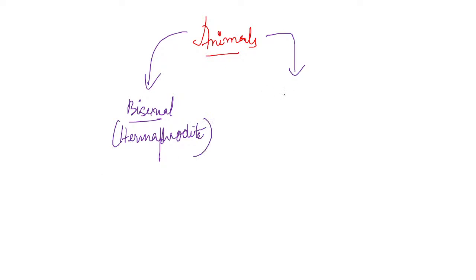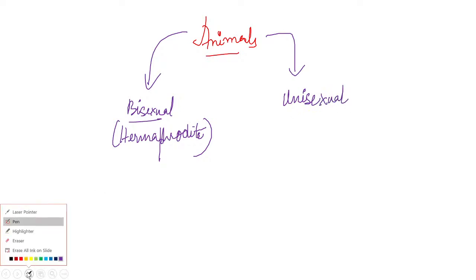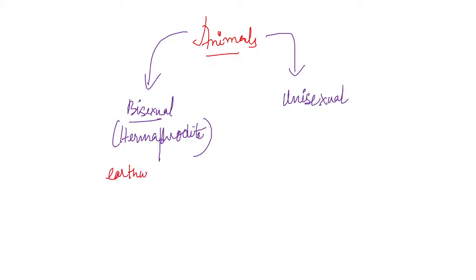You will say in the chat section. The other is unisexual. Hermaphrodites are earthworm, leeches, sponges, tapeworm, some annelids.